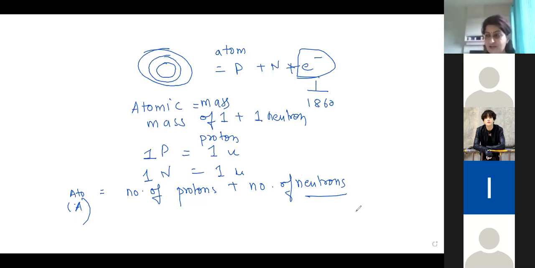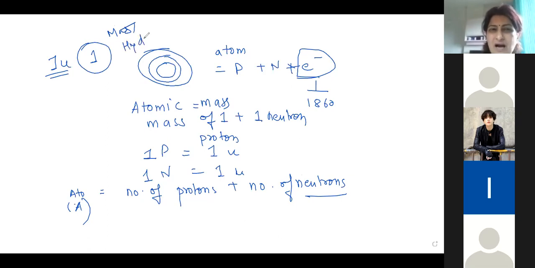Now, what is the definition of one atomic mass unit? Initially, one atomic mass unit meant one unit of mass. Now, whose mass is one? Hydrogen. But hydrogen's abundance on earth is very low. Hydrogen is mainly present in the universe. So whenever we compare the atomic mass of any element, we compare it with carbon, because carbon is the most versatile element. Not only is it present in living things, but also in non-living things. So whenever we consider the atomic mass unit, which is a unitary thing, we consider it with the mass of carbon.